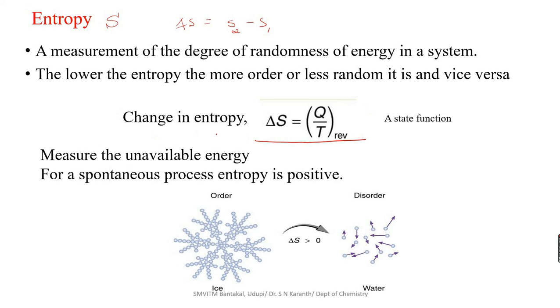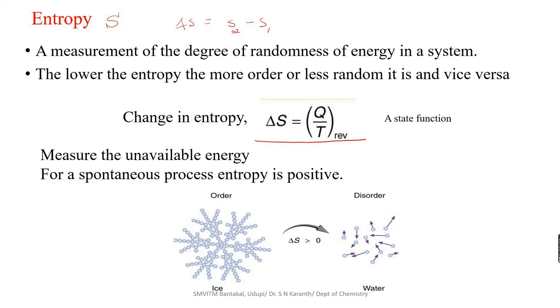The change in entropy for a finite change of state of a system at constant temperature is given by delta S equal to Q by T, reversible. It is a state function and it is an extensive property, depending upon the amount of substance involved. Here Q is the amount of heat absorbed reversibly by the system from the surrounding at a temperature T. It measures the randomness of the system, or in other words, it measures the unavailable energy.